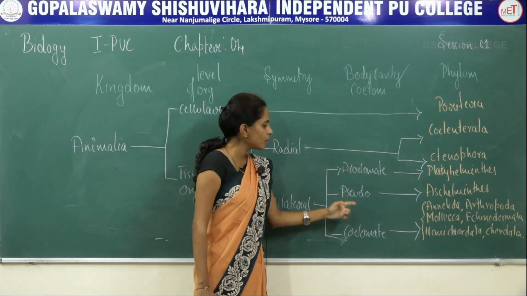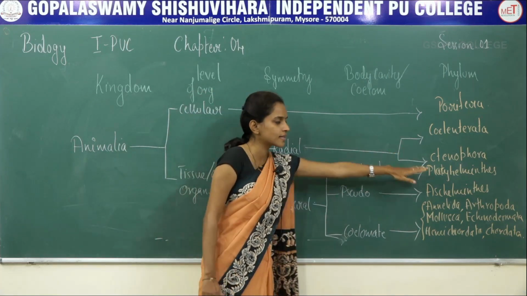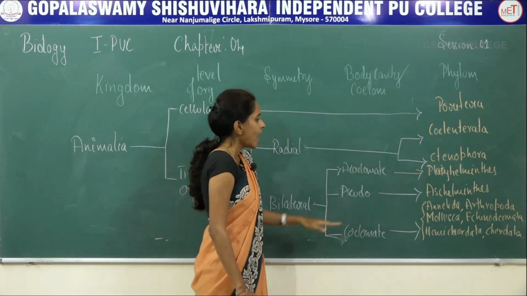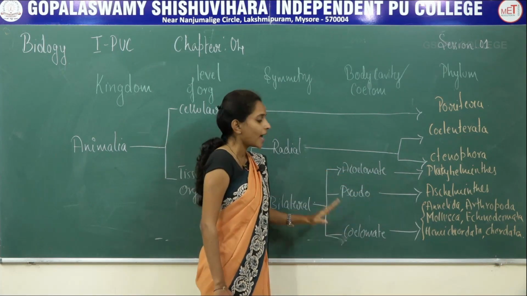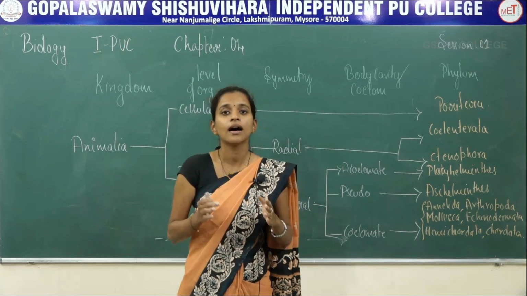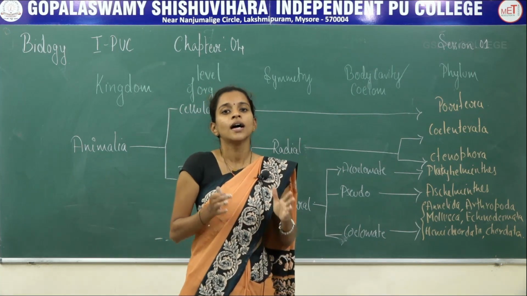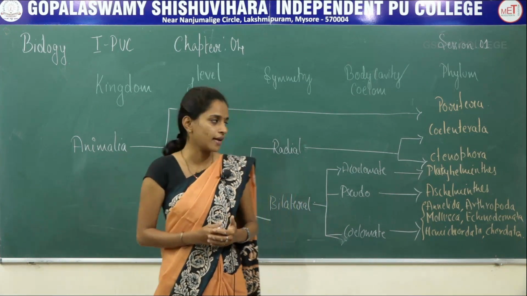So it will be acoelomate, pseudocoelomate and coelomate. Acoelomate is restricted to Platyhelminthes and pseudocoelomate is restricted to Aschelminthes, and coelomates are restricted to Annelida, Arthropoda, Mollusca, Echinodermata, Hemichordata as well as Chordata.